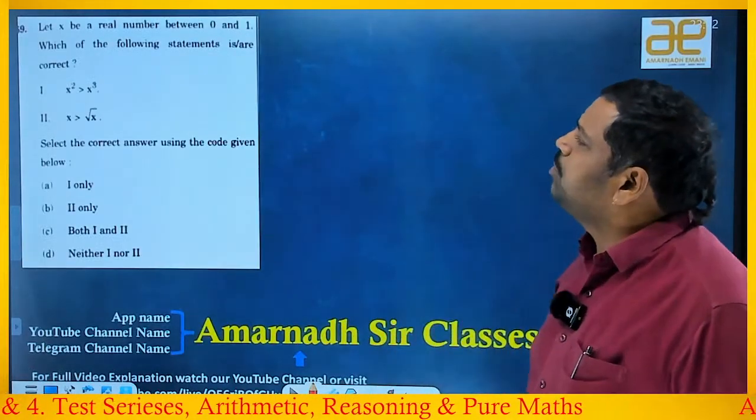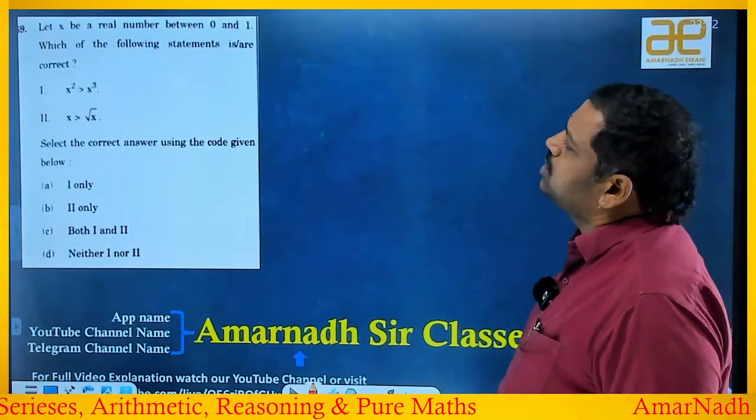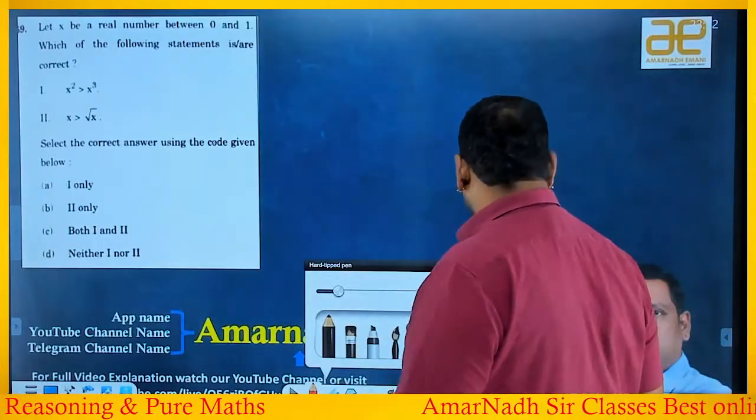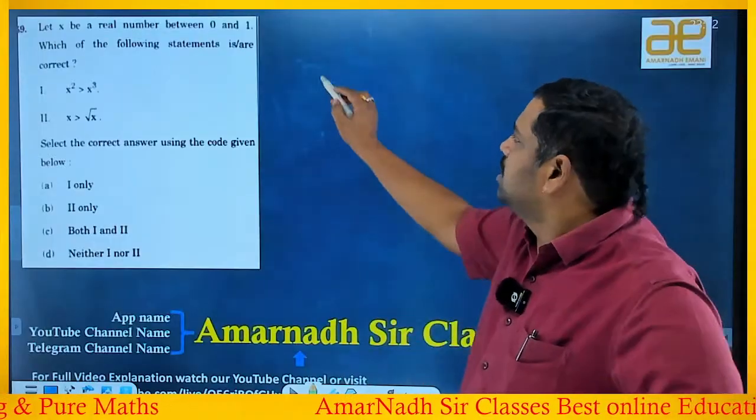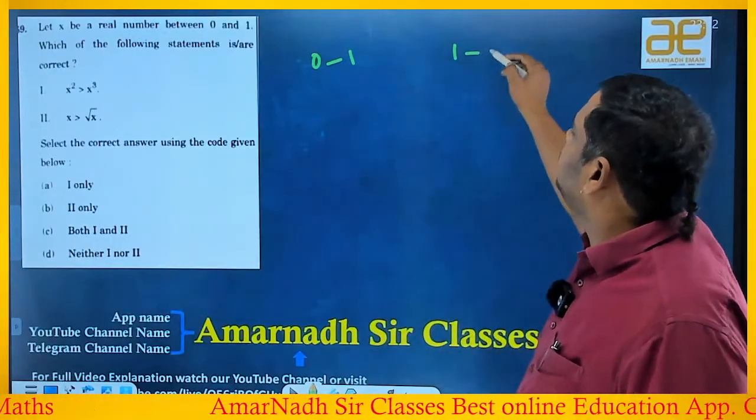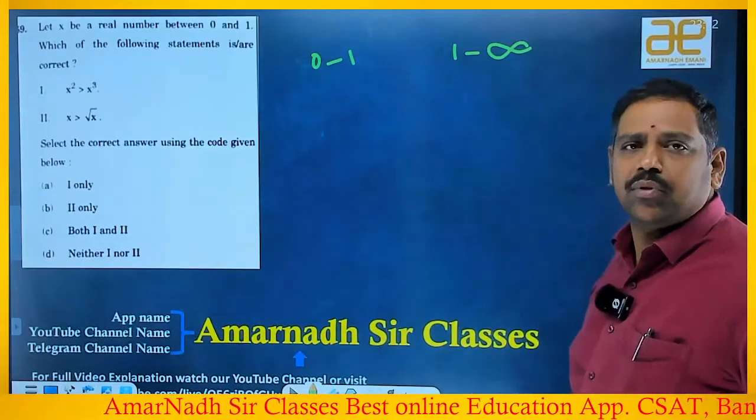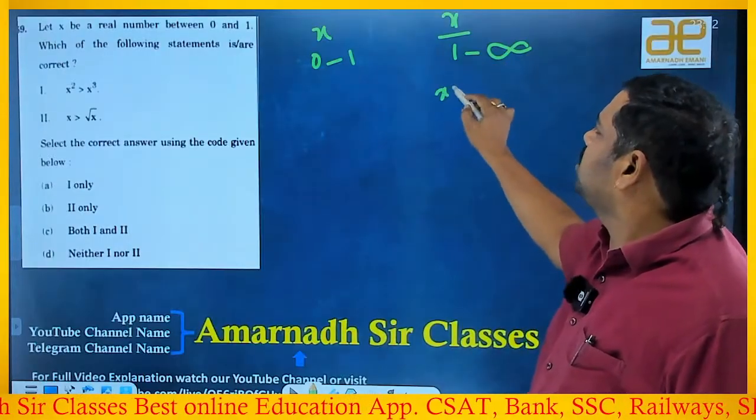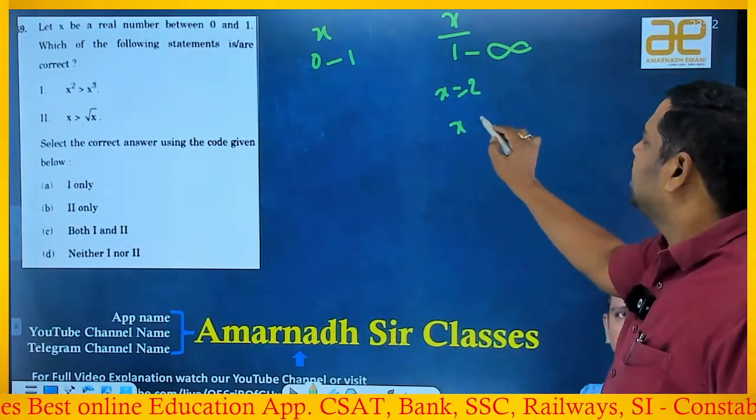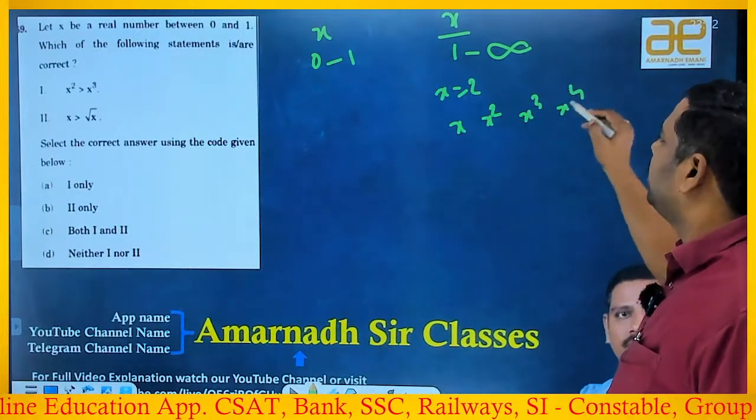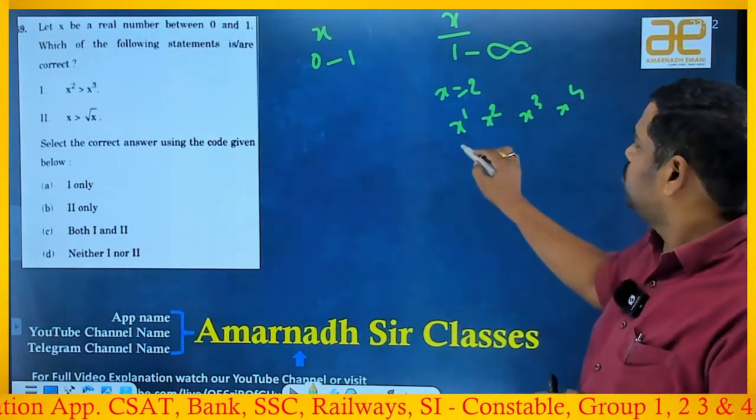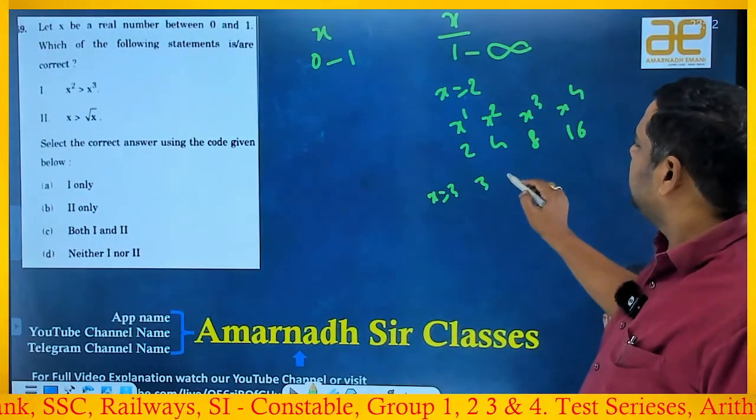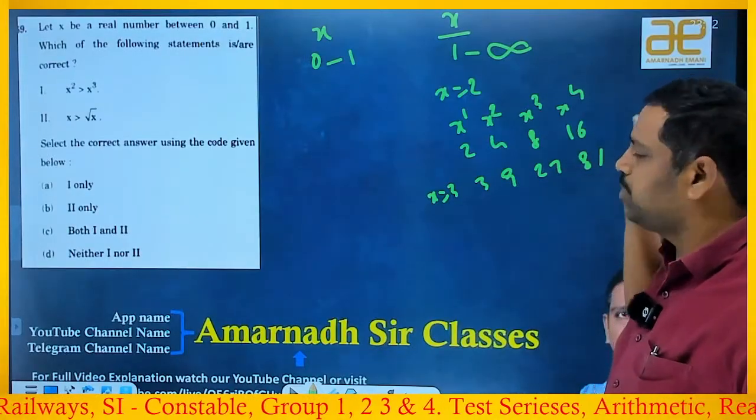Let X be a real number between 0 and 1. Which of the following statements are correct? So 0 and 1, right? Between 0 and 1, there is a peculiar characteristic if you observe. 0 to 1, and 1 to infinity, another range I am taking. Suppose if I take X equal to 2. Then X square, X cube, X power 4, I am writing, increasing the powers. X power 1 is 2, then 4, 8, 16, means it increases. Suppose X is equal to 3. 3, 9, 27, 81 and so on, it increases, happy.